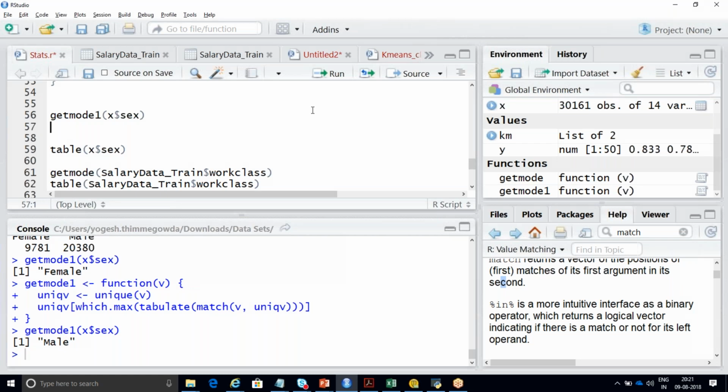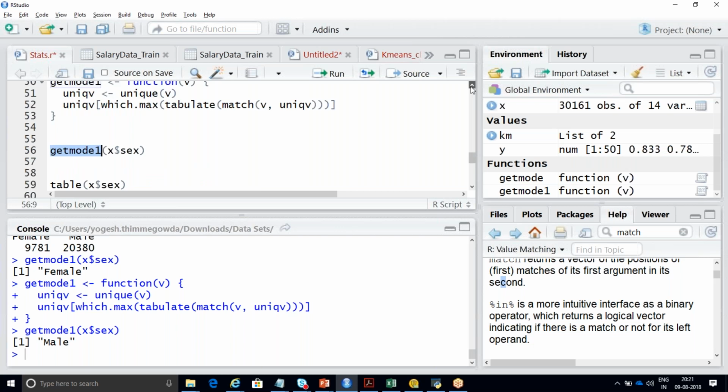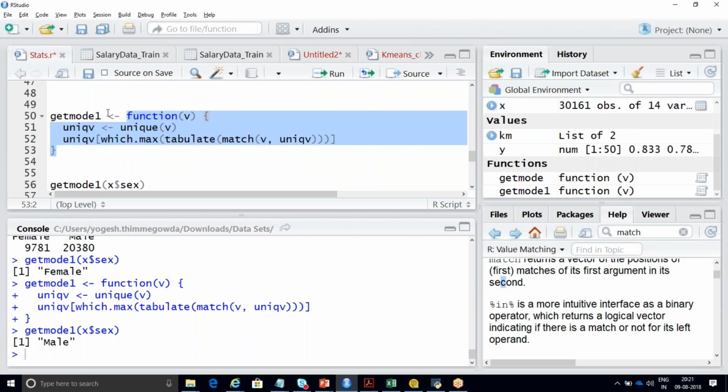So that is just a syntax, isn't it? Get mode 1 is just a syntax part. Yes, get mode 1 is a function. Rakesh, get mode 1 is a function. See, I've written the function, right? So this is the function. It's a custom function. You can call it a user defined function, or you are writing a function. It is not an inbuilt function.